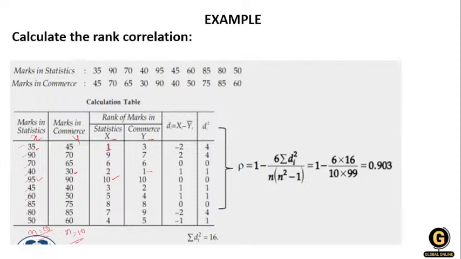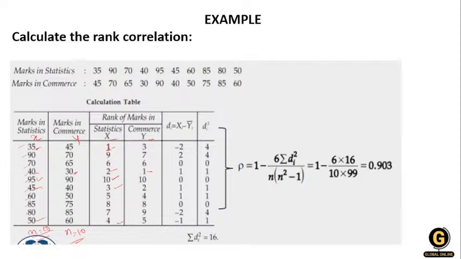In this way, the lowest one gets rank 1. The next lowest, that is 40, is rank 2, then 45 is rank 3, then 54.